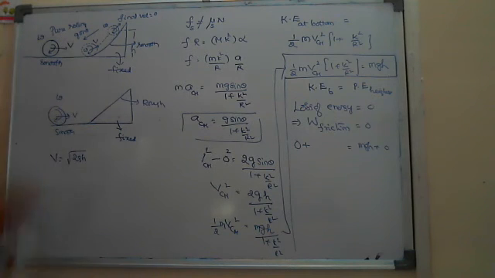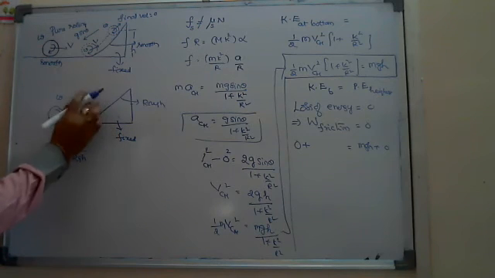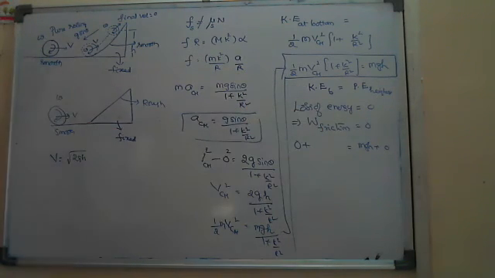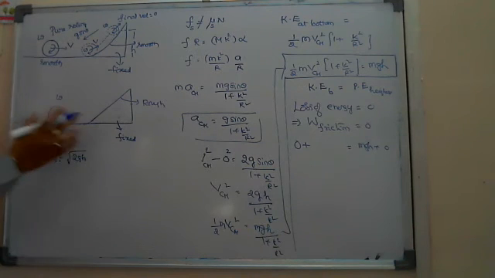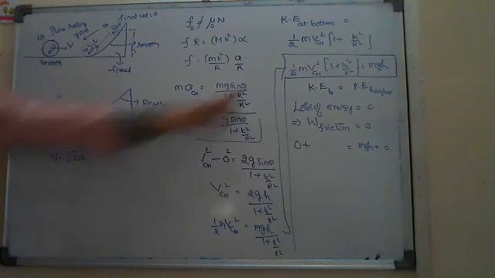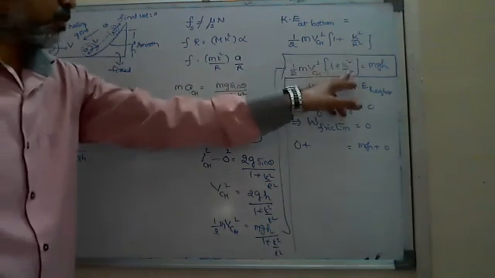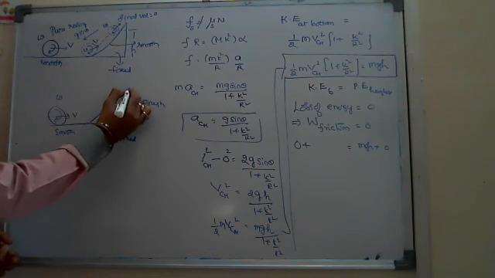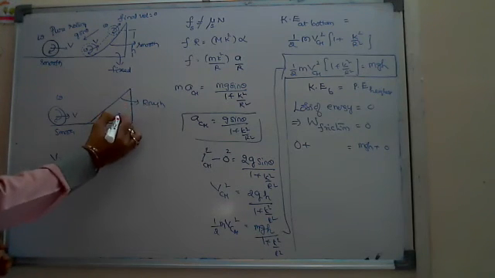In this case, you can apply the law of conservation of energy. Why? Because even though the surface is rough, we found the loss of energy due to friction is zero. So whatever energy it possesses, which is half m vcm square into 1 plus k square by r square, equals mgh, if it rises to some height h.